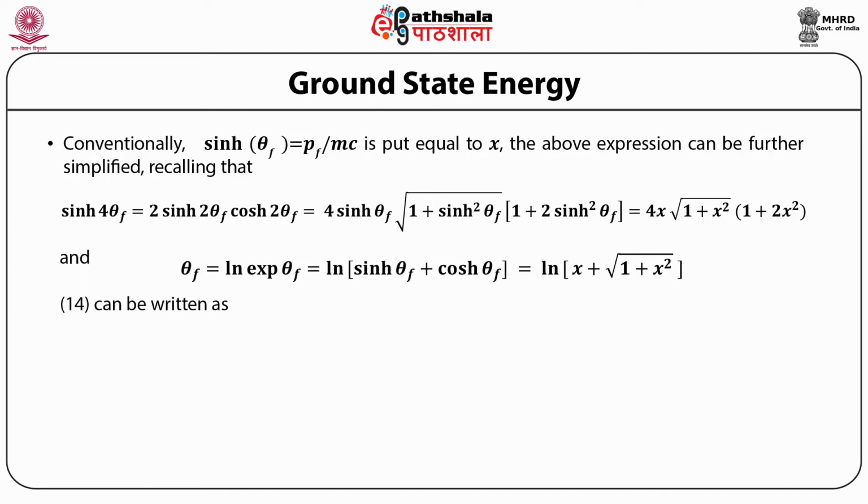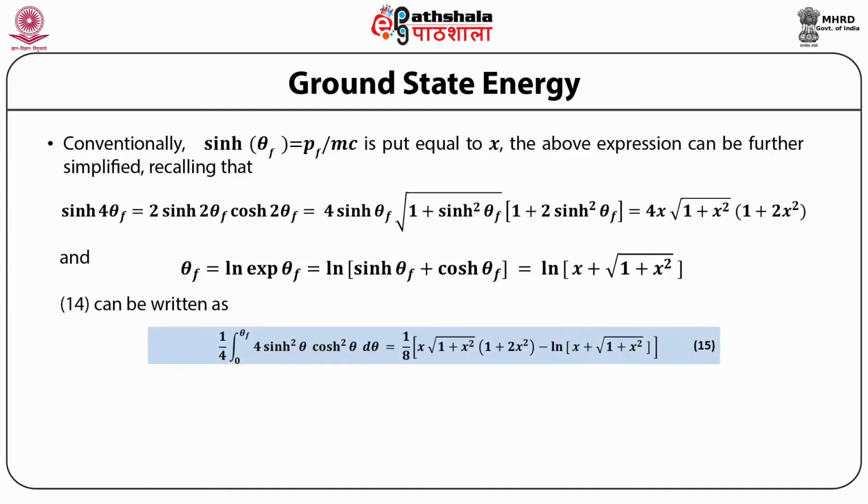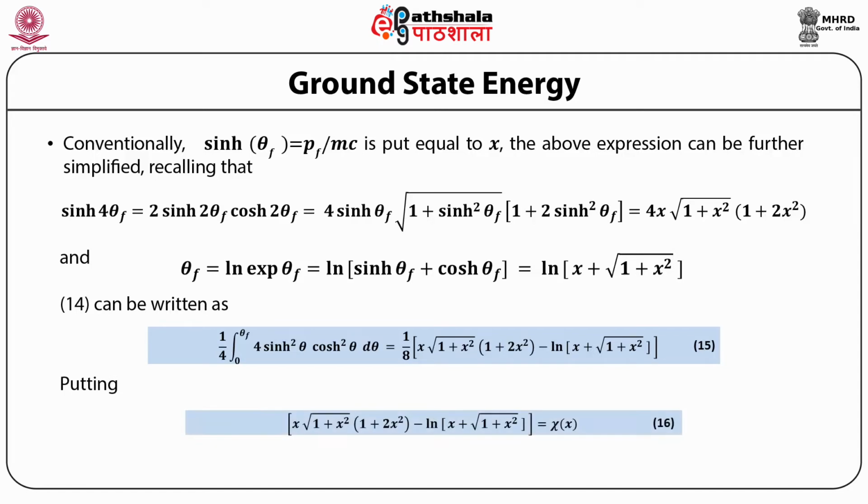The integral can then be written as 1 upon 4 integral from 0 to theta_F of 4 sinh squared theta cosh squared theta d theta, which is equal to 1 upon 8 times [x times the square root of 1 plus x squared, into 1 plus 2x squared, minus log of x plus the square root of 1 plus x squared]. Putting x times the square root of 1 plus x squared, into 1 plus 2x squared, minus log of x plus the square root of 1 plus x squared equal to a new function chi(x).